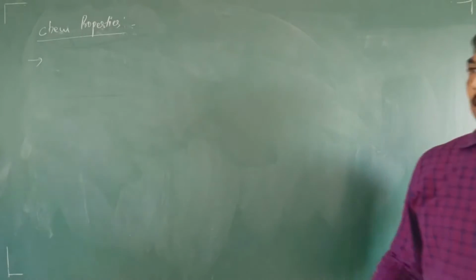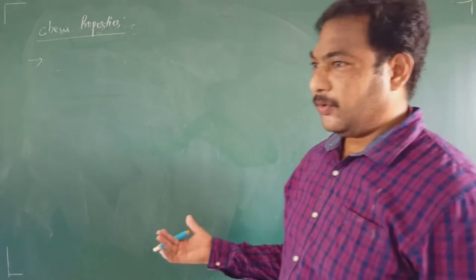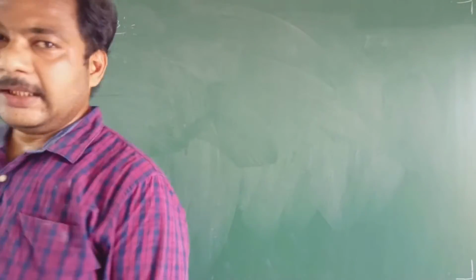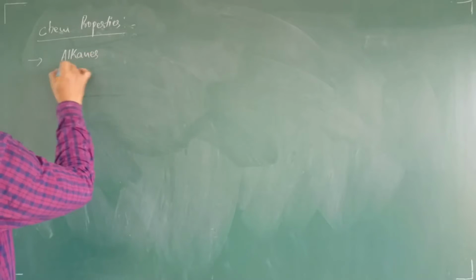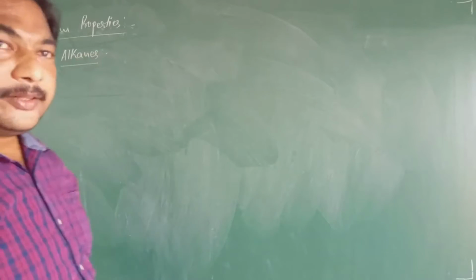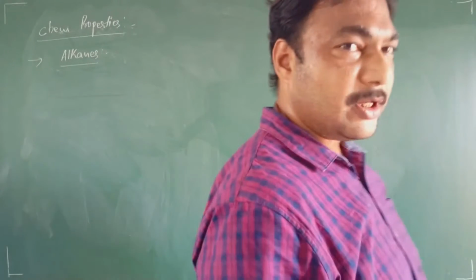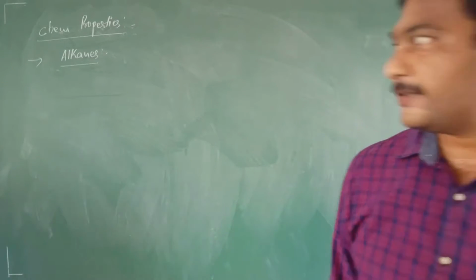Alkanes generally undergo which type of reactions, and why alkenes undergo the other type of reactions? That means, generally in alkanes, these are saturated, therefore they undergo substitution reactions.